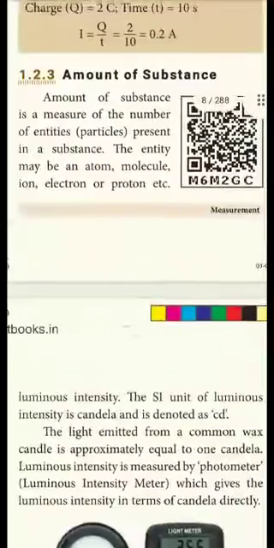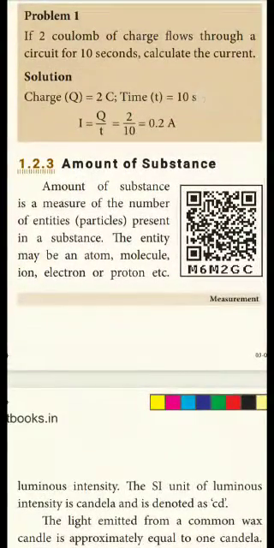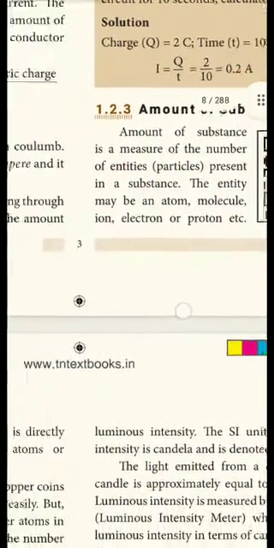Next we are going to see amount of substance. What is amount of substance? It is the measure of number of entities. What are entities? Particles. The particles may be atom, molecule, ion, electron, proton, neutron, etc. And the particle எதுவா வேணா இருக்கலாம். So, the particles பதில் you can call it as entities. What is amount of substance? It is a measure of number of entities.